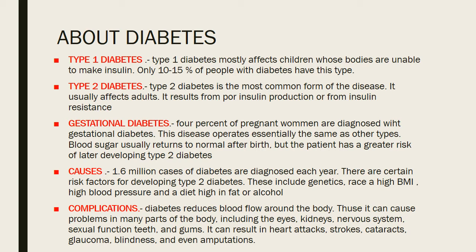Gestational diabetes. Pregnant women are diagnosed with gestational diabetes. This disease occurs essentially the same as other types. Blood sugar usually returns to normal after birth, but the patient has a greater risk of later developing type 2 diabetes.